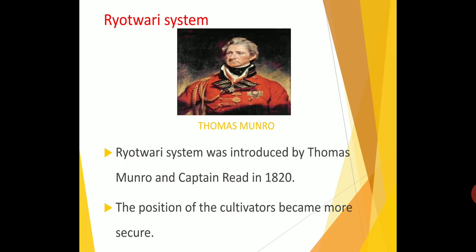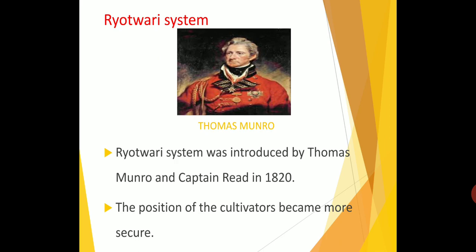By the Rayatwari system, the rights of ownership were handed over to the peasants. So note down the point: in the permanent settlement, who is the owner? Jamindari. In this Rayatwari system, who is the owner? Peasants. Peasants means agriculturists. So the British government collected taxes, Diwani, directly from the peasants instead of the Jamindar.